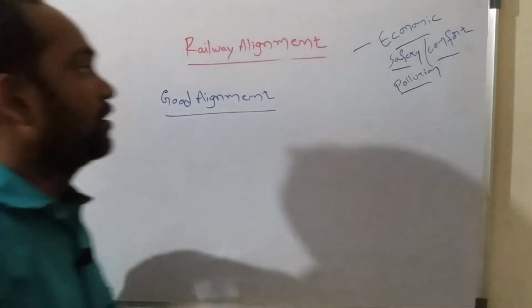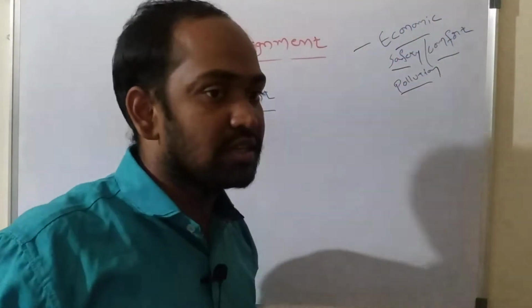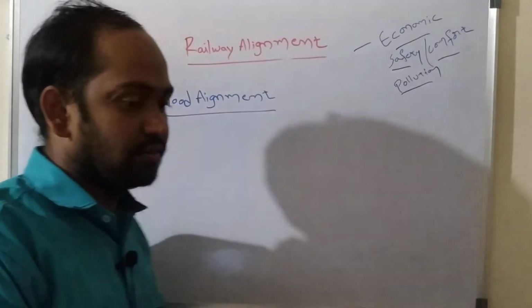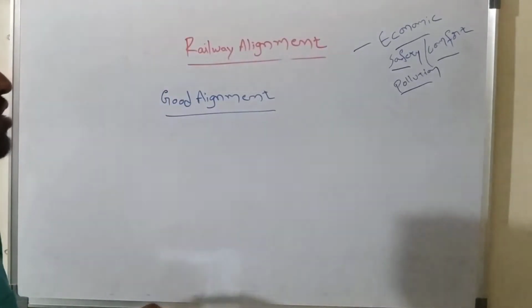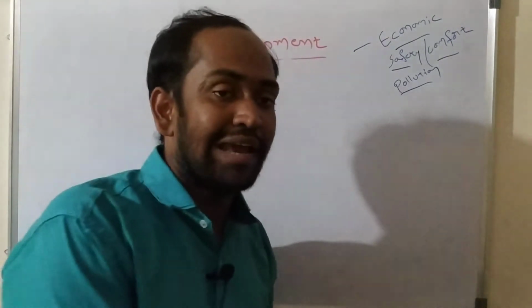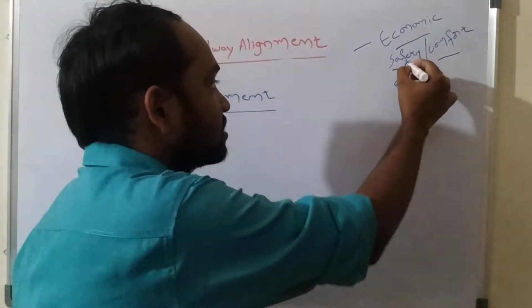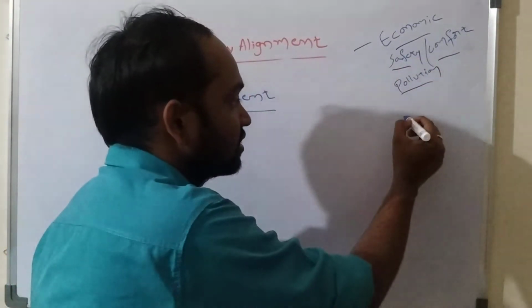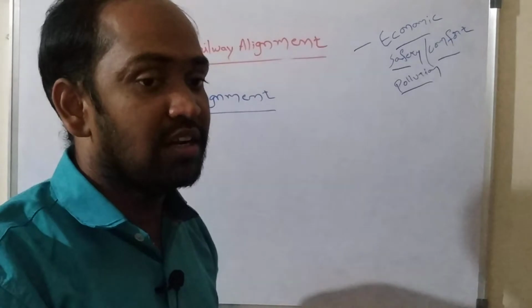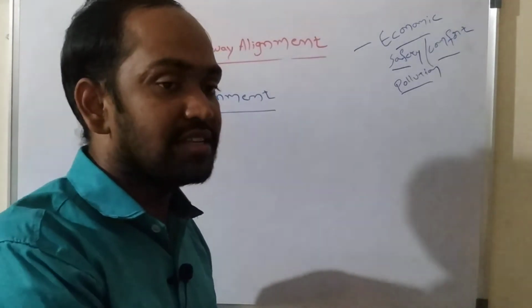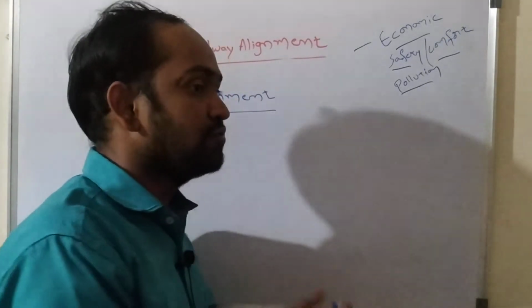Understand or no? And economic in the sense of financial aspects, it means the charge they are collecting from the passengers. Understand or no? So it should be as low as possible. And next one, safety in the sense of accidents, it means safety related to accidents and the health and lives of the people.